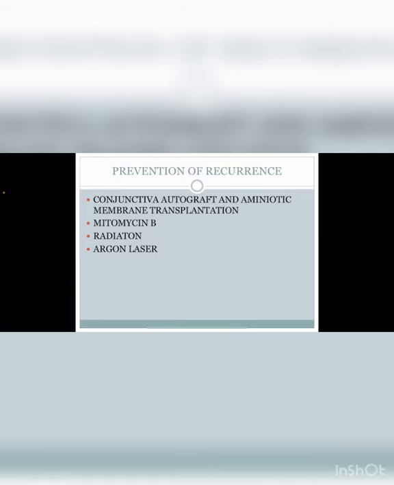After this, we can give radiation to the person at the site, and we can also do argon laser. So this is all about the pterygium.